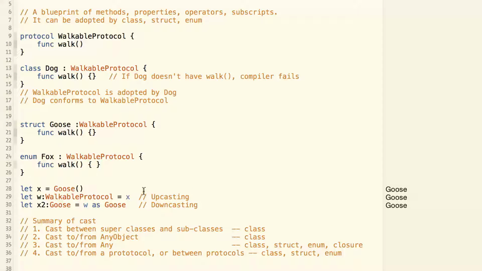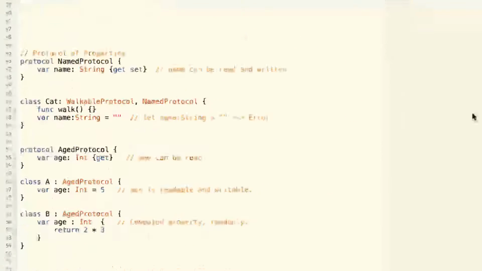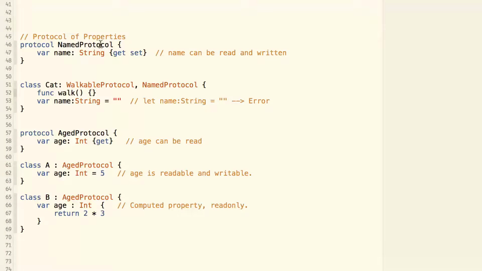In this example, we have seen a protocol that defines a method. Things are very similar for a protocol of operators and protocol of subscripts. But for the protocol of properties, things are a little different. Let's look at the example of protocol of properties.